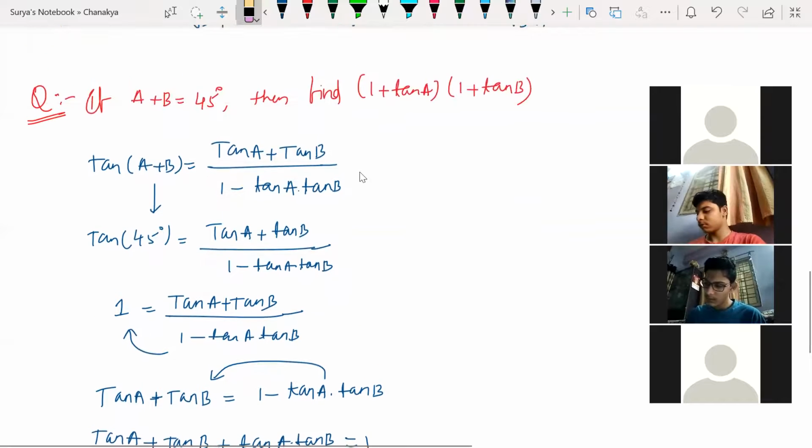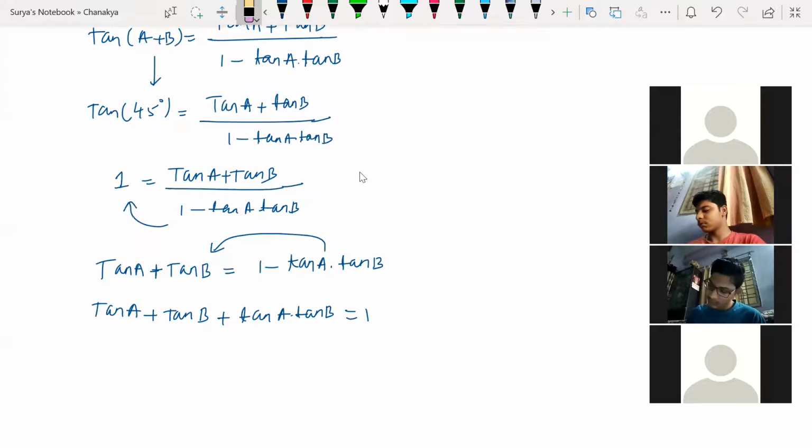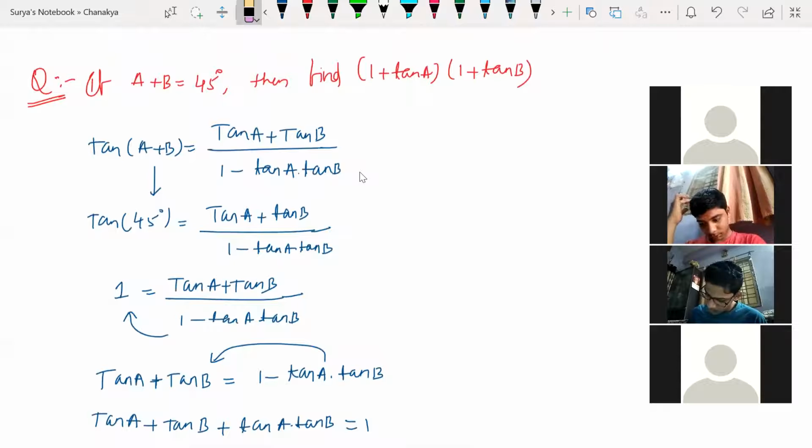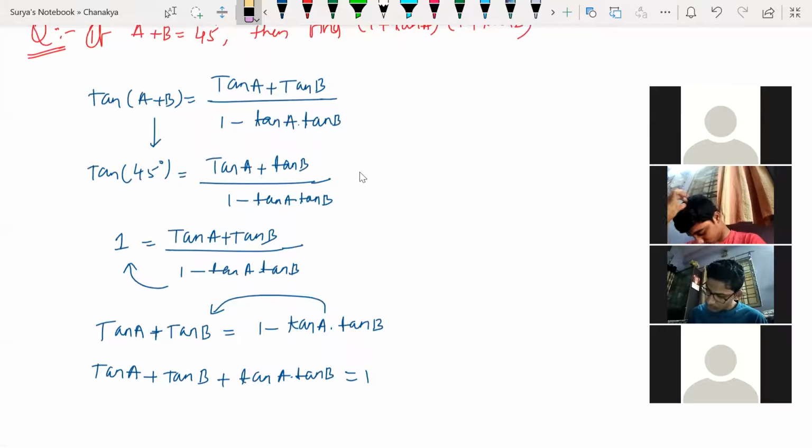Because the entire part has given 1, no? Yes, plus 1. Look at this. So let it keep as it is, guys. Let this keep aside. Let us say equation number 1.